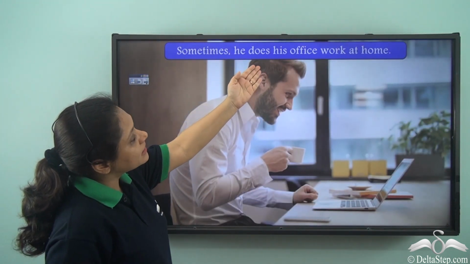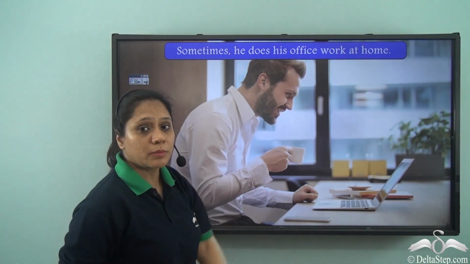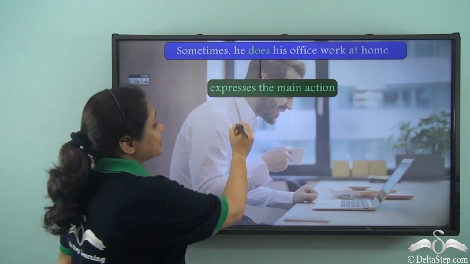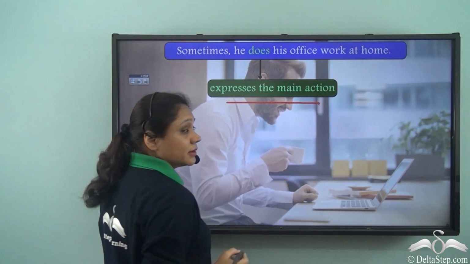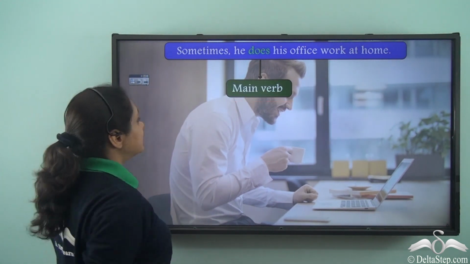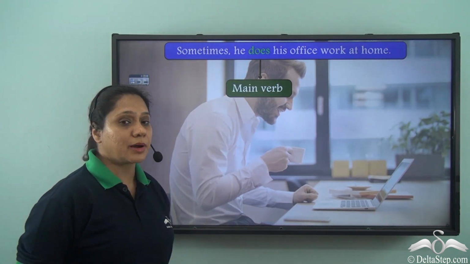Sometimes he does his office work at home. Now in this sentence, the word does expresses the main action. It is the only verb in the sentence. Hence, this verb is the main verb.